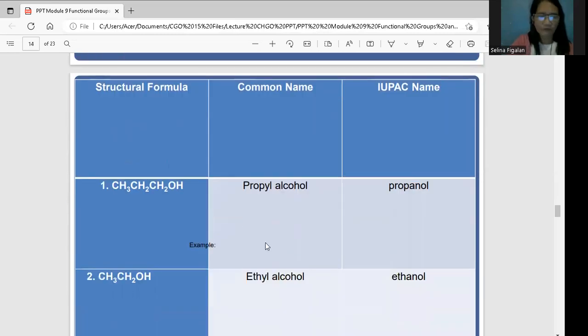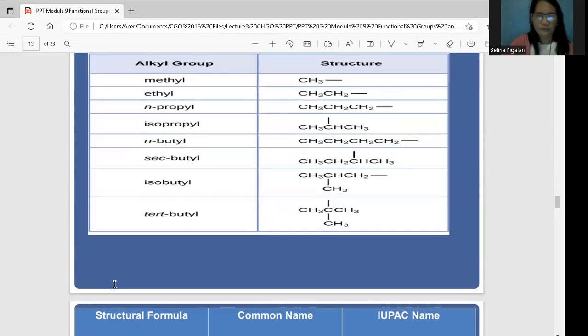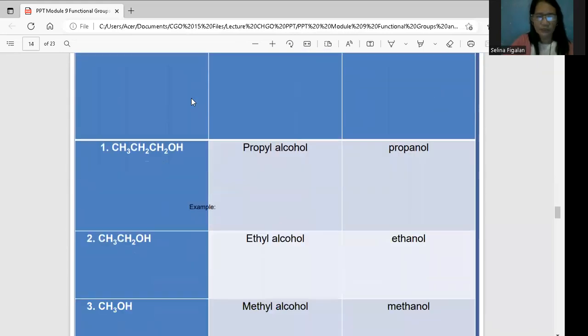How about with the formula of CH3CH2OH? So this one, CH3CH2OH, the hydroxide, the alkyl group of this is ethyl. So that is ethyl alcohol. Ethyl alcohol came from ethanol, that is, from ethane, that is ethanol.